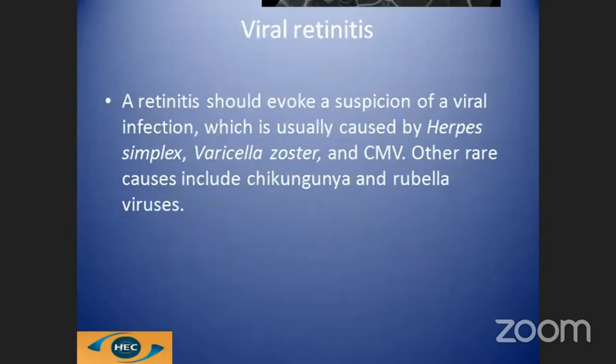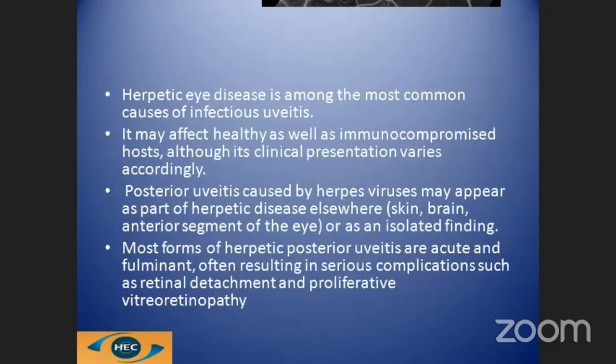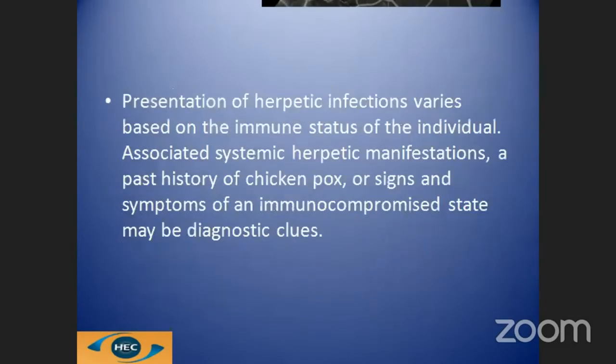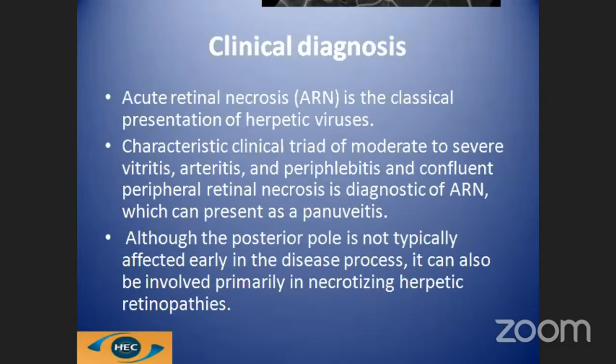The next is viral retinitis, and in ARN we get to see the triad of vitritis, arteritis, and periphlebitis, along with confluent peripheral retinal necrosis, although the posterior pole is not typically affected.